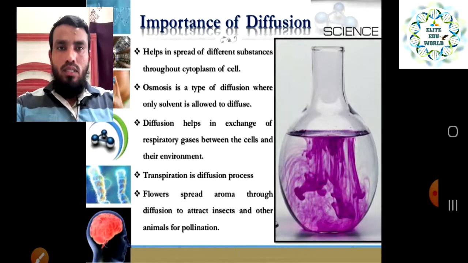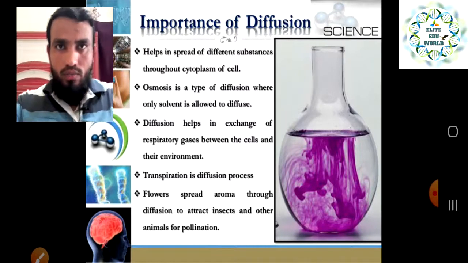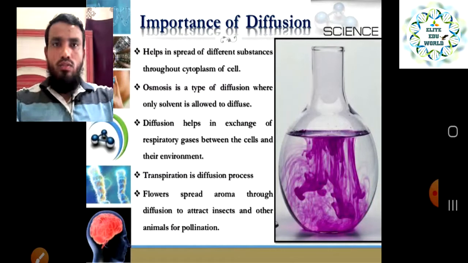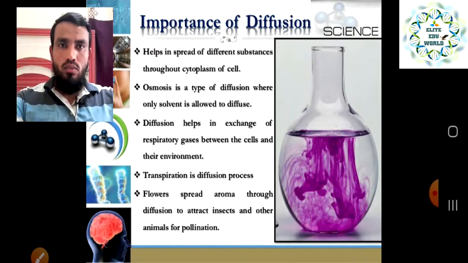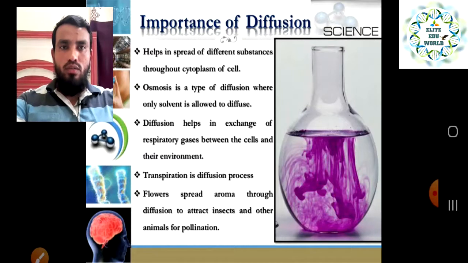And transpiration is a diffusion process. We have already seen photosynthesis in plants. In photosynthesis, whatever remaining amount of water is present in the plant is removed outside, and that is called transpiration. That also happens because of the diffusion process.